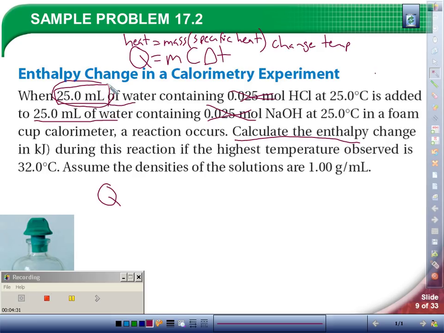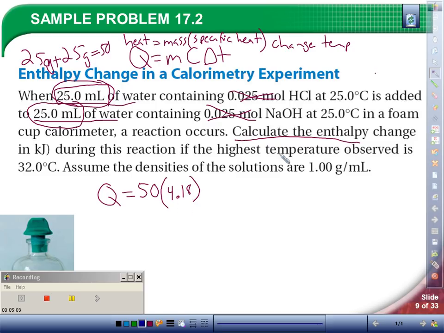So I take my 25 grams and I mix it with 25 grams. So of course my total is 50 grams. So my mass in grams is 50 grams. So that's m. Now c, my specific heat, for water, it's not given in my problem, but if I look it up on my table in that section, I will get my value of 4.18. That's from the table in the book.